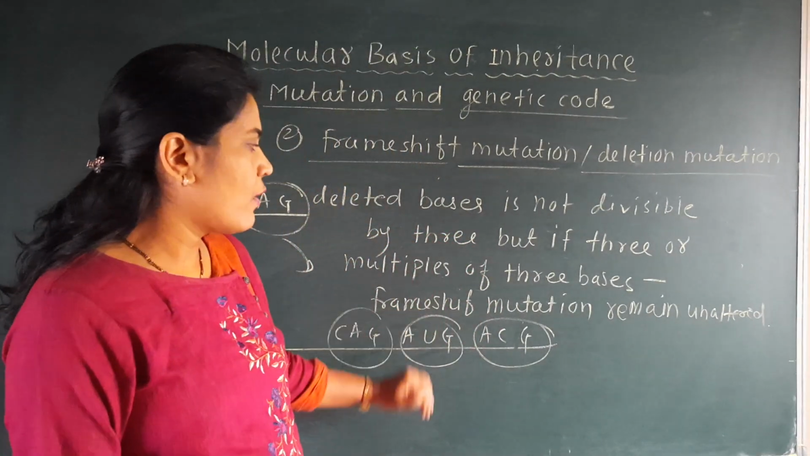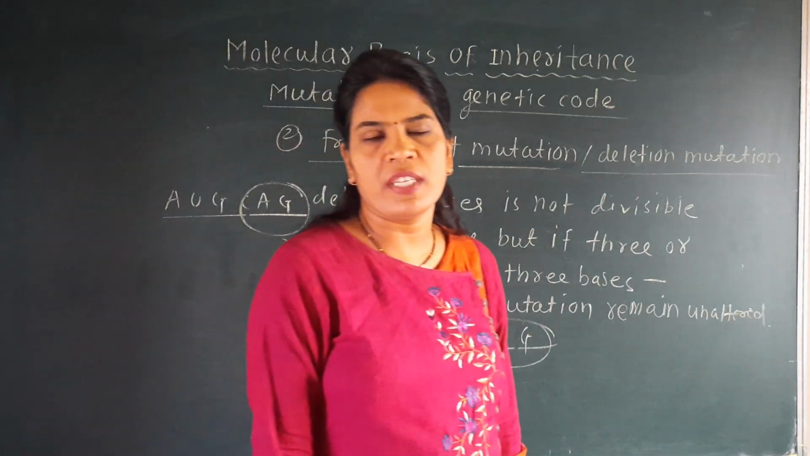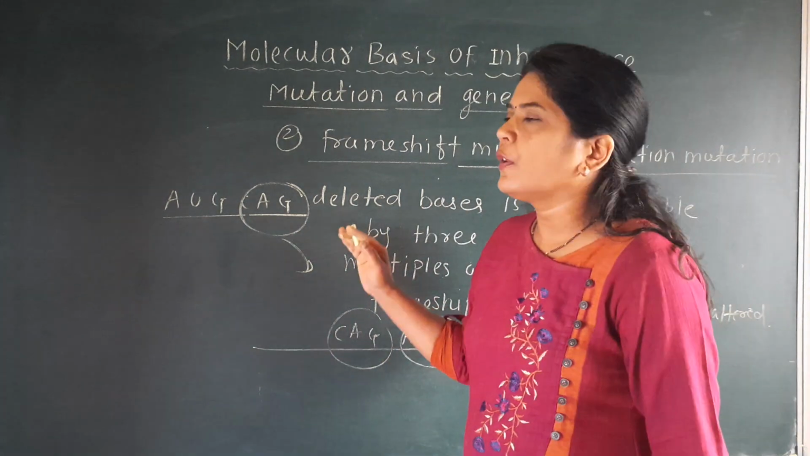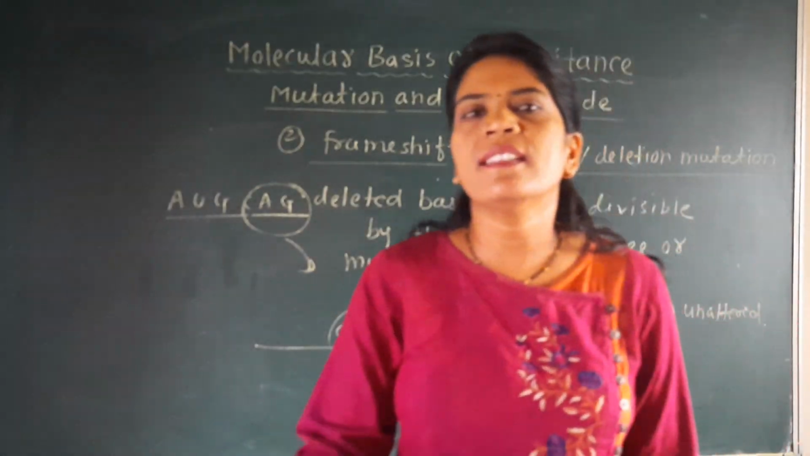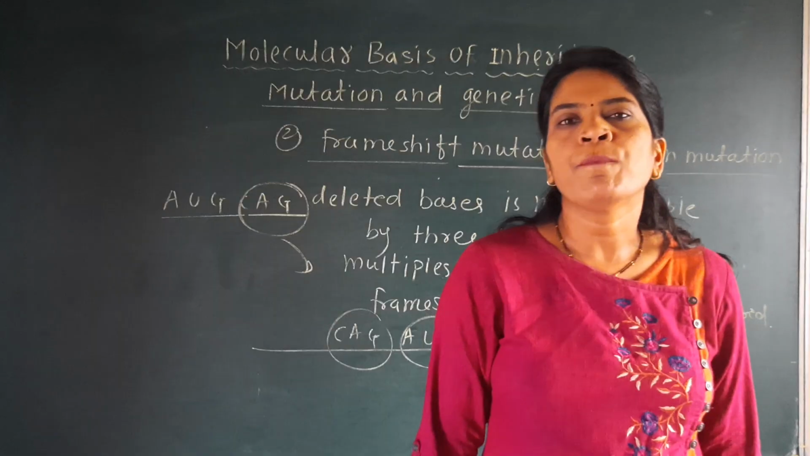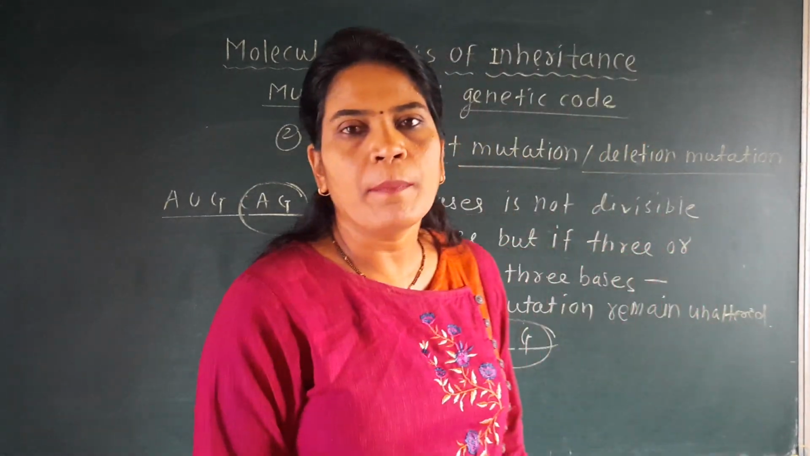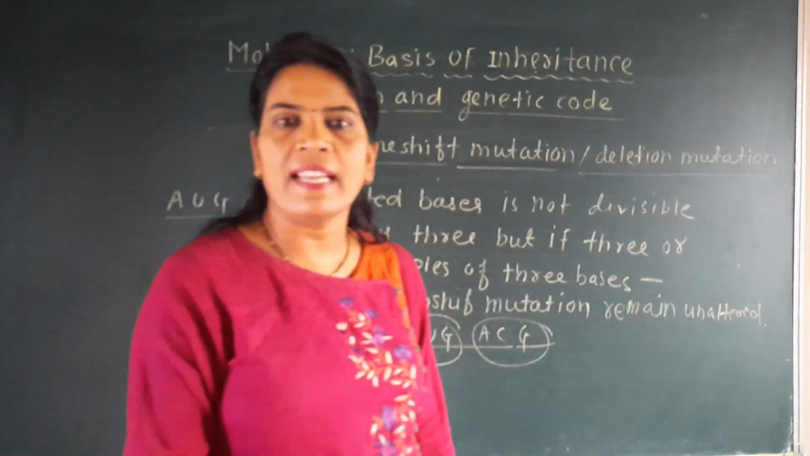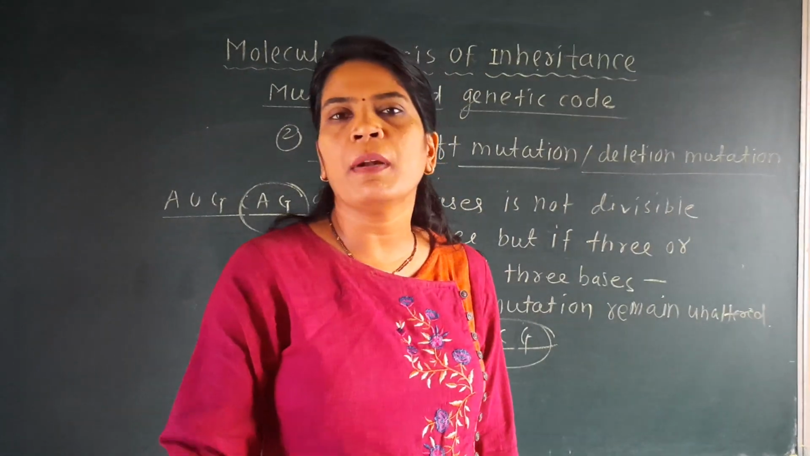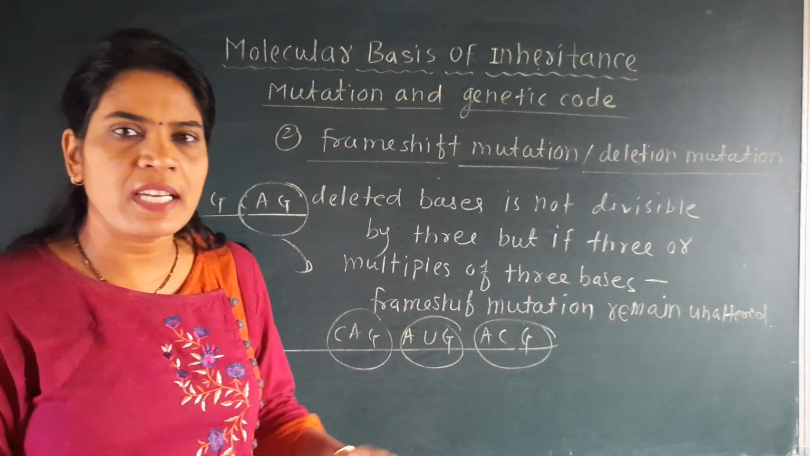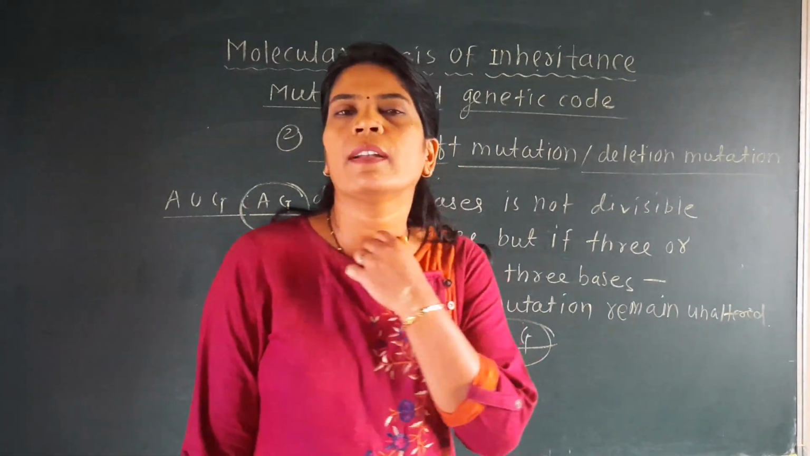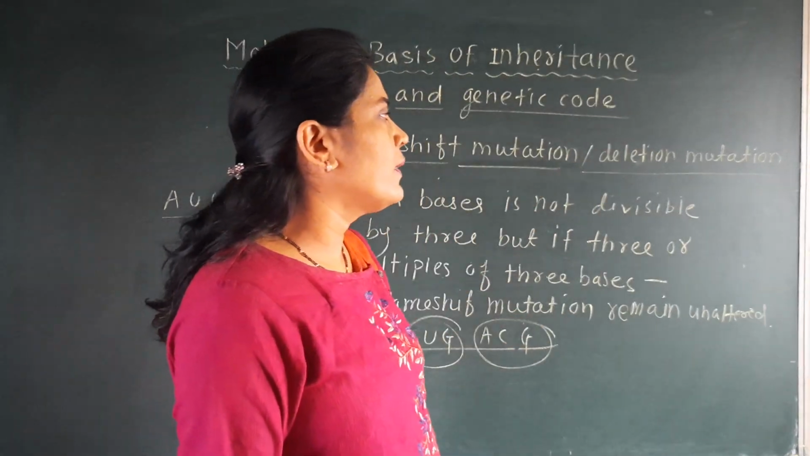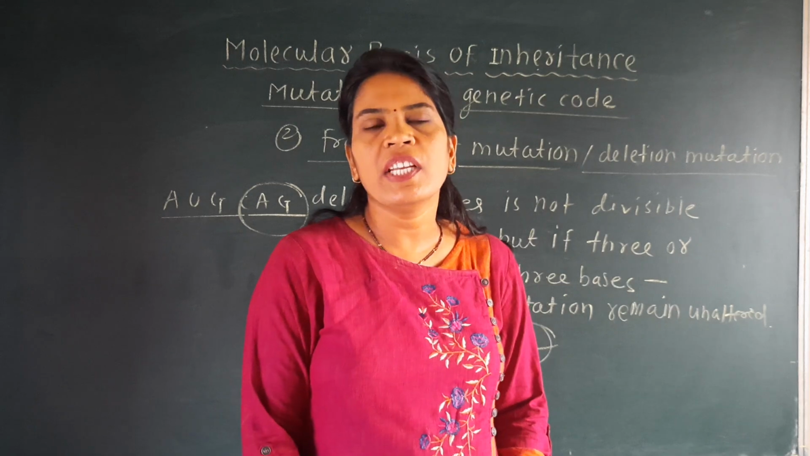So it is called the frame shift mutation, and this frame shift mutation tells us that there will be deletion or insertion of the base sequence. If deletion occurs in multiples of 3, then no doubt it will not cause severe changes in that DNA. But if it is not in multiples of 3, then there will be severe changes in the DNA. One of the diseases given for this frame shift mutation is Tay-Sachs disease. Another name of this frame shift mutation is the deletion mutation.